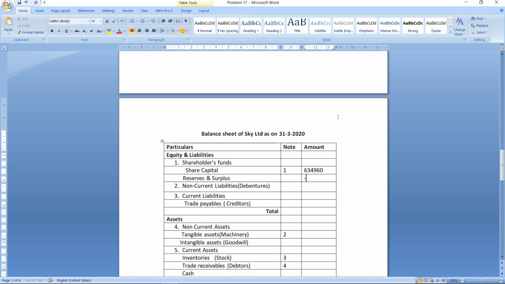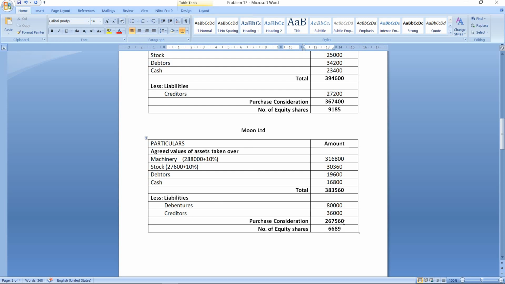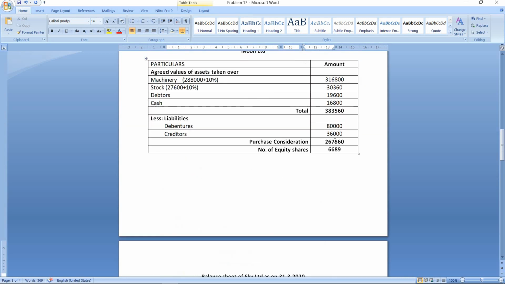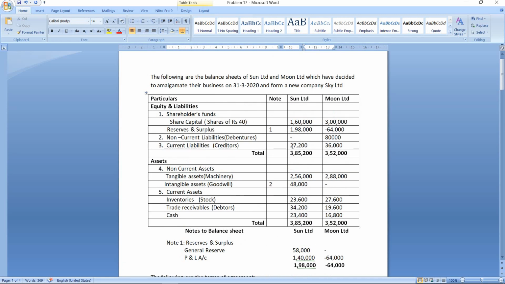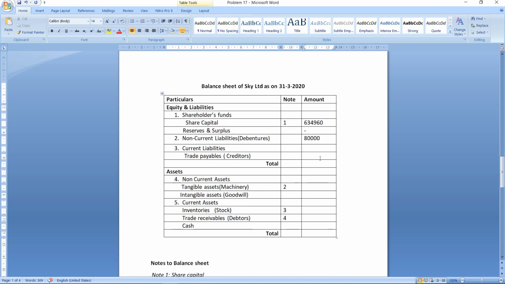Now next is the debentures of the company. So debentures, let us look at the information given in the problem. Now debentures are given only for Moon Limited, so that we will take here directly, which is 80,000. Okay, next is creditors. Now creditors for both the companies are given, 27,200 and 36,000. So together we will take it in the new company. So the value of creditors will be 63,200. So we are done with the liability side.